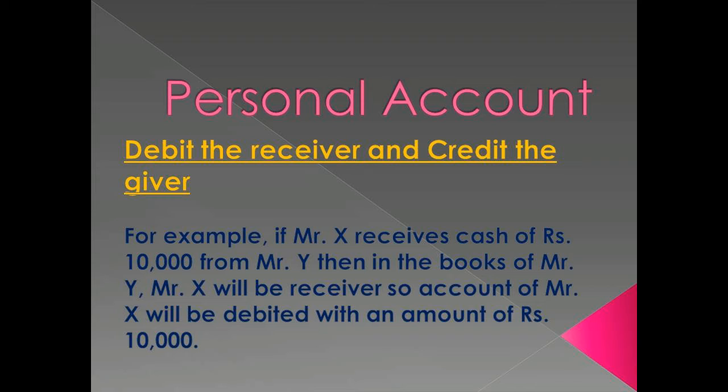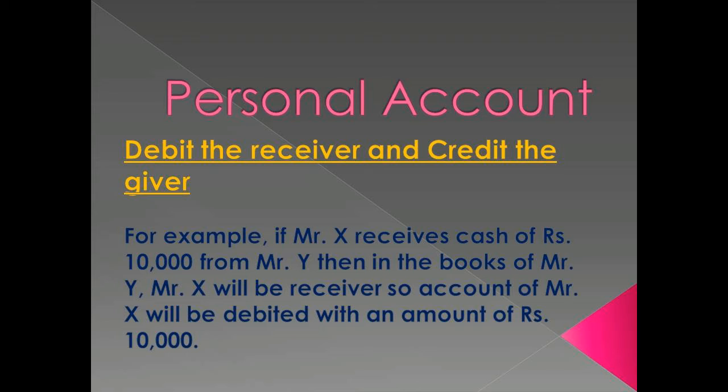The first is personal account. The rule related to the personal account is: debit the receiver and credit the giver. You can say that if a person receives something, the receiver account shall be debited, and if the person gives something, the giver account shall be credited.